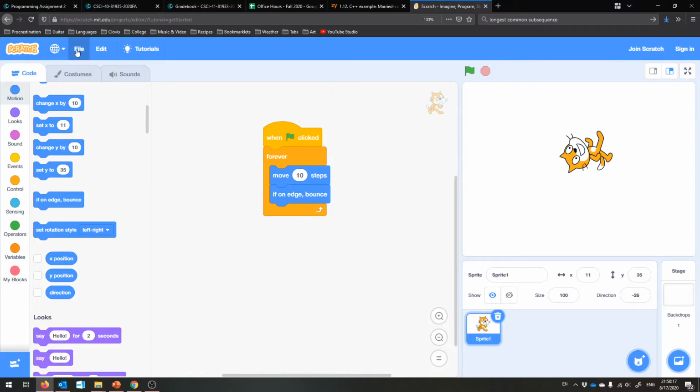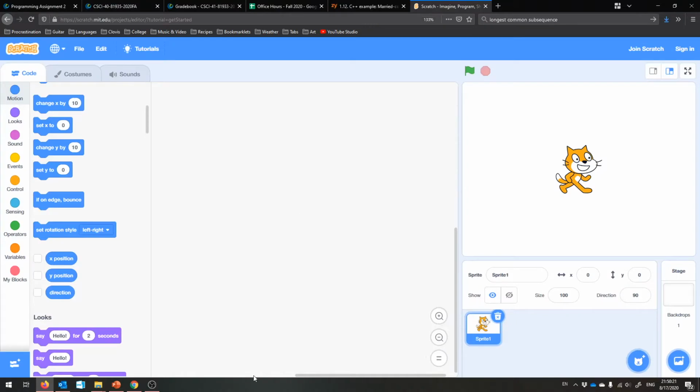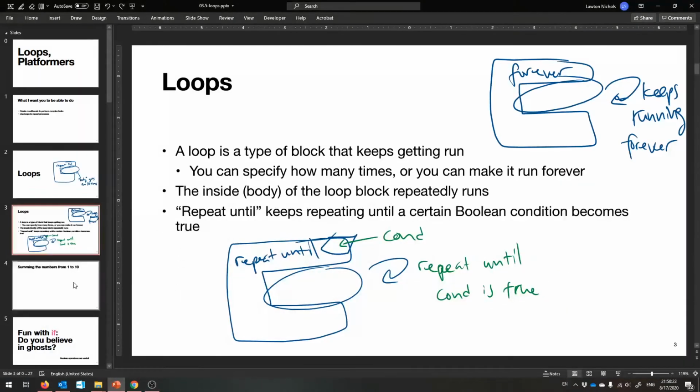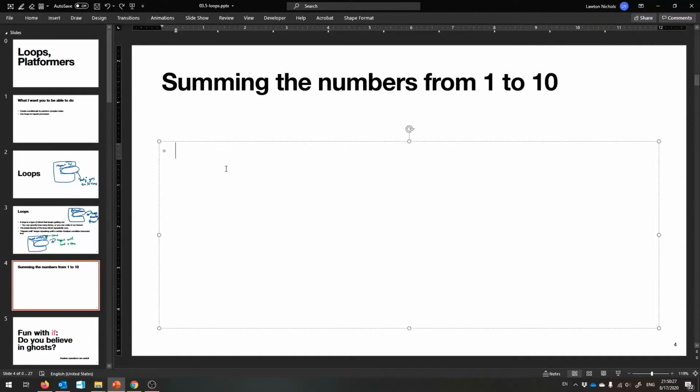And let us start afresh. Now let's do something a little bit more programmy. When we get into Python, this is the kind of stuff that you'll be doing. So we want to sum the numbers from 1 to 10. We want to do this programmatically, and so let's think of how we might do it. So let's think of our game plan. So let's make a variable that holds the sum.